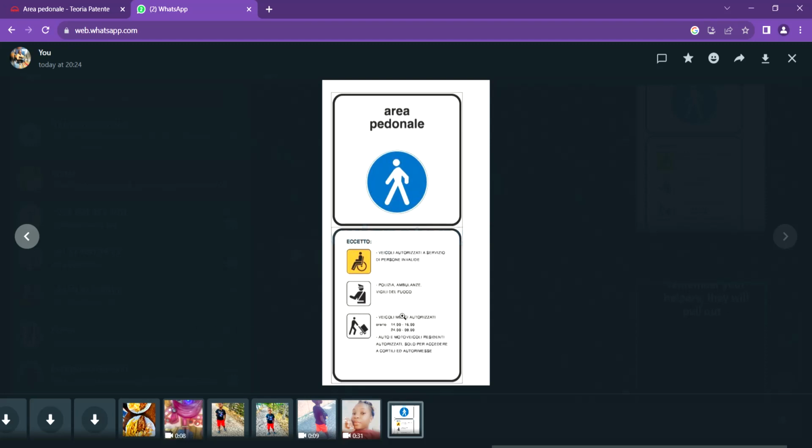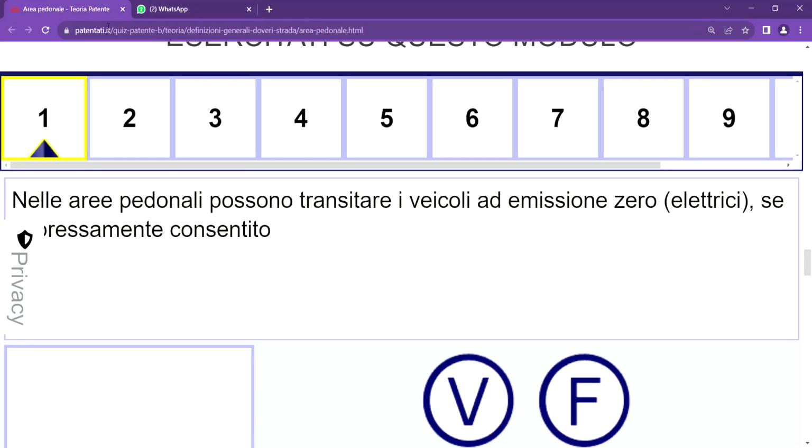These are police, like police motors. Police motors can access any road because they are vehicles for the authorities. Such like the ambulance, like vigili del fuoco, and a host of others.